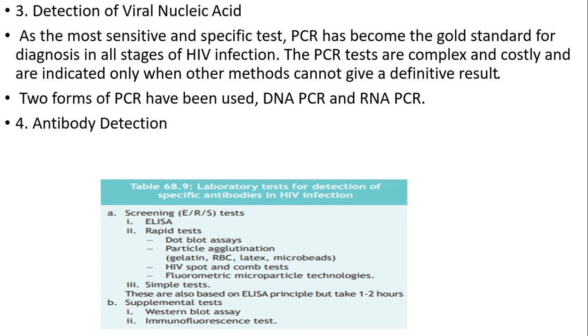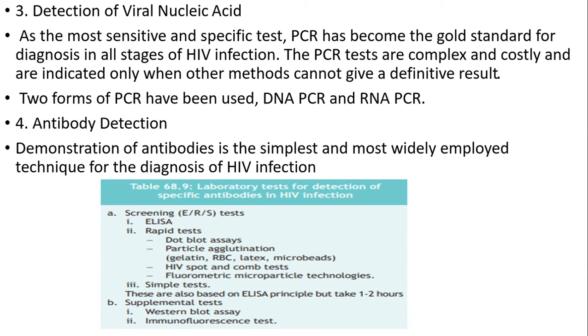And the fourth one is antibody detection. Demonstration of antibodies is the simplest and most widely employed technique for diagnosis of HIV infection. So these are the laboratory tests for HIV infection screening, that means ELISA, and rapid tests like dot blot assays, particle agglutination, HIV spot and comb test, fluorometric microparticle technologies, and simple tests. These are all based on the ELISA principle but take 1 to 2 hours.